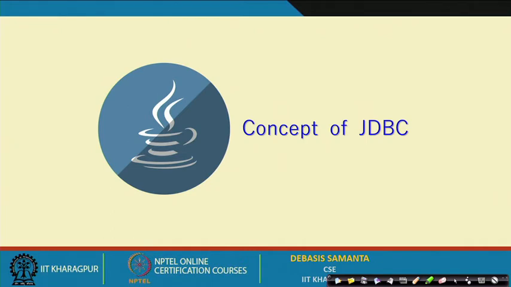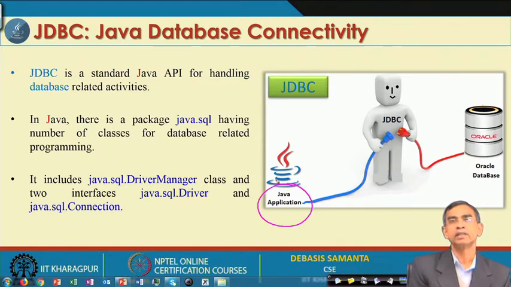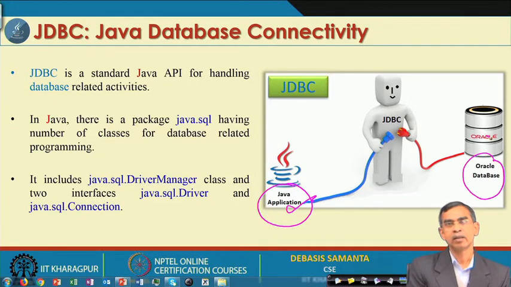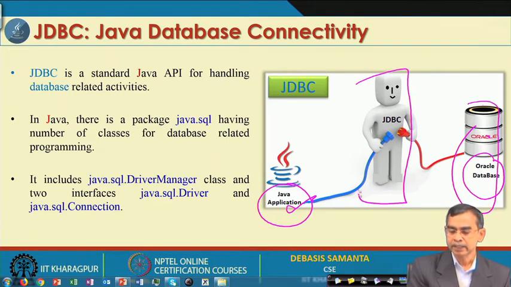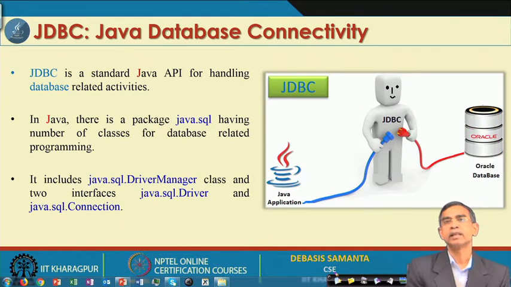Now, let us see the concept first. As I told you, Java database connectivity ensures you have the connection from your program. This is your Java application; you can write whatever programming it is, using any API. Now, your database can be stored here, maybe Oracle or MySQL or some other database system. Here is the Java database connectivity JDBC driver, which basically connects your application to this database. So, this connection is basically a connector.